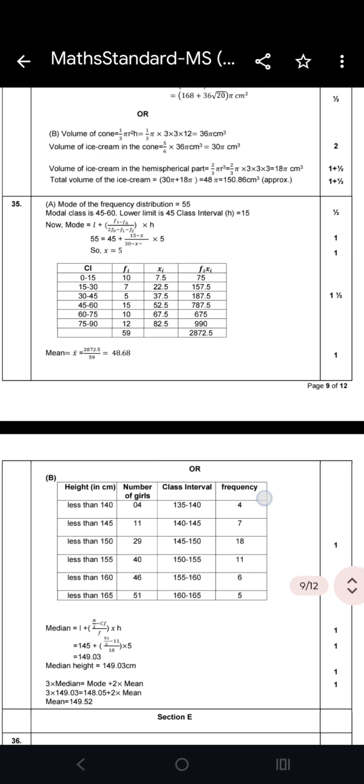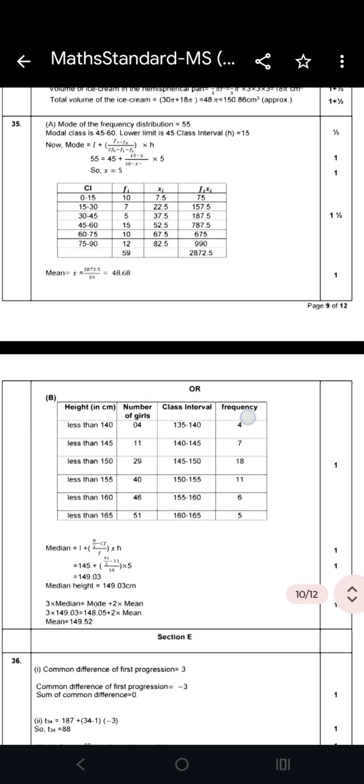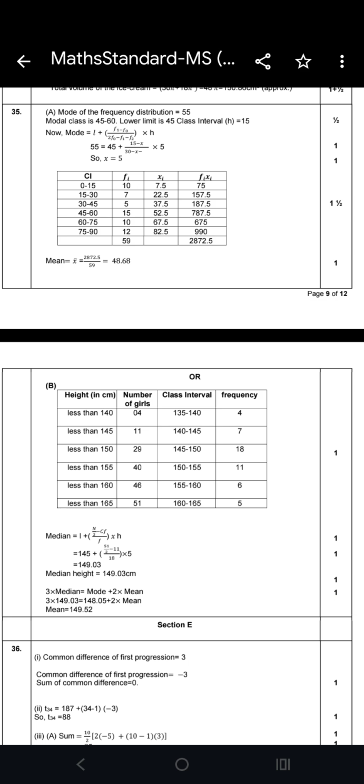Now let's see its other part, that is the optional one. This is also of statistics.